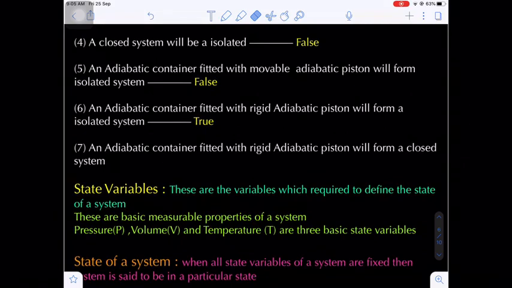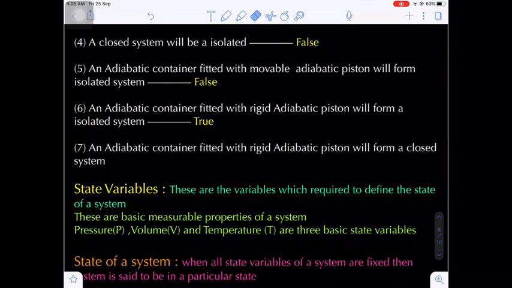Now come to statement number 7. An adiabatic container fitted with a rigid adiabatic piston will form a closed system. Are you getting my point? This statement is a false statement. Now in a closed system, what happens? Matter cannot exchange, but heat energy can exchange. Energy can exchange. Are you getting my point?